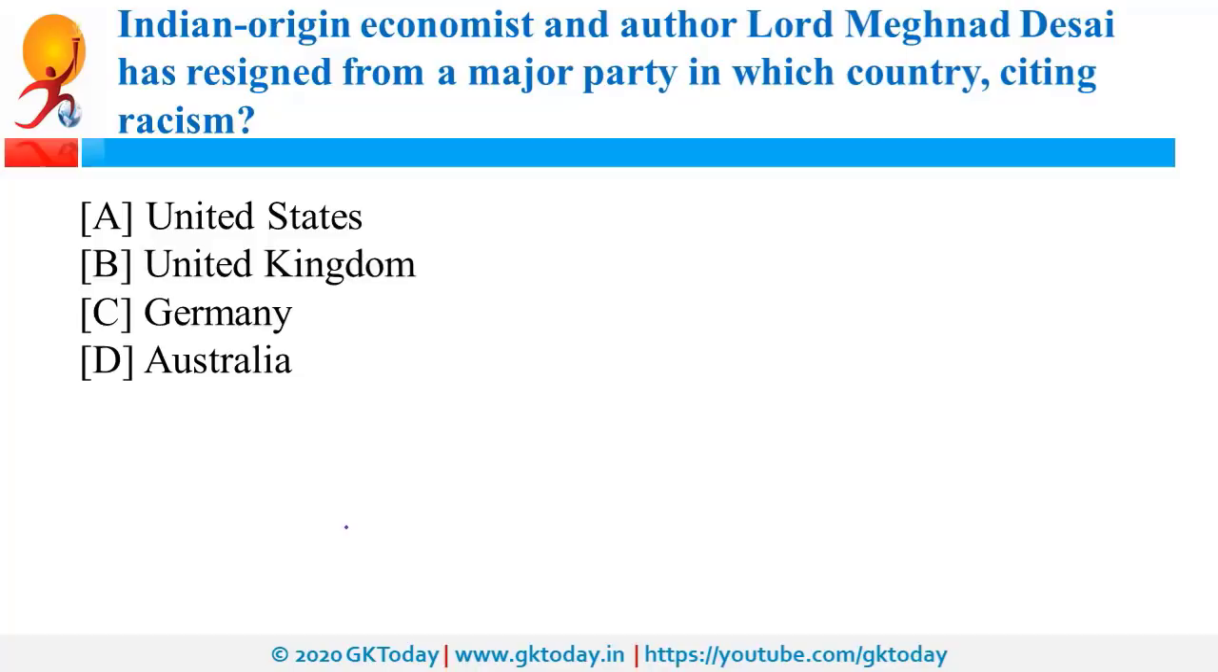Indian origin economist and author Lord Meghnad Desai has resigned from a major party in which country, citing racism. So this country is UK and his party is the Labour Party, and he is of Indian origin. He is a well-known economist. He resigned from the UK's opposition Labour Party on the grounds of failure of the party to tackle racism, because recently the former suspended party member Jeremy Corbyn was readmitted into the party, and that's why Meghnad Desai decided to resign.